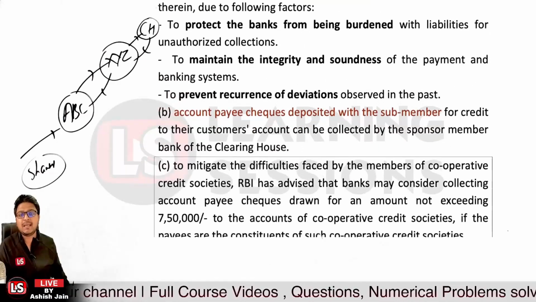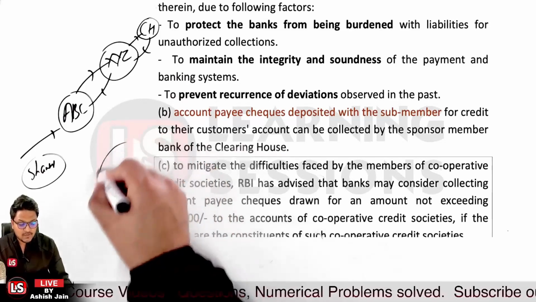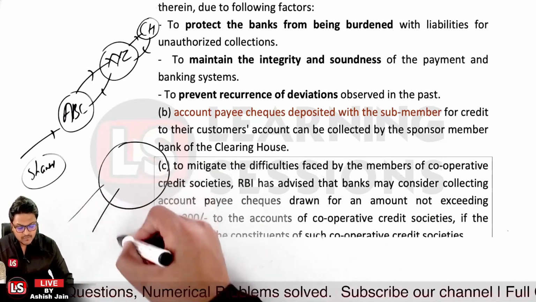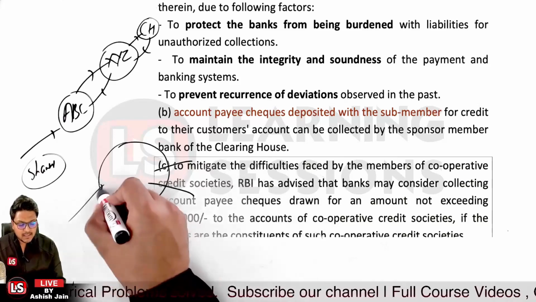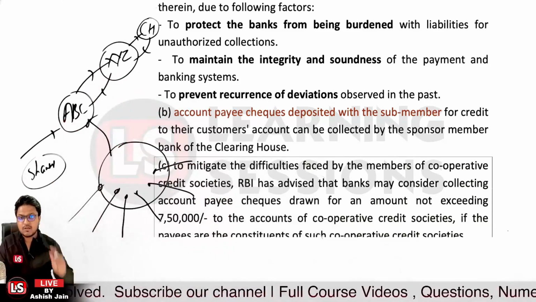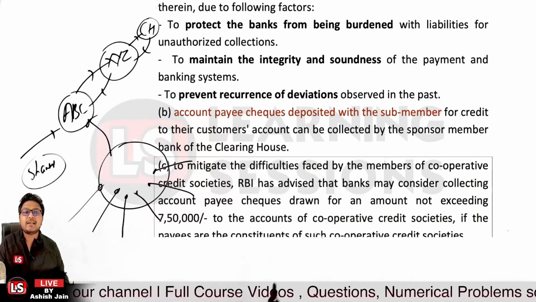And further, so as to mitigate the difficulties faced by the members of cooperative credit societies, let's take the case of cooperative credit societies. In that case also, there are numerous members associated with the cooperative society. Let's take the case that a check related to the cooperative society is presented to this ABC bank, and that can also be collected up to a limit of rupees 7,50,000.